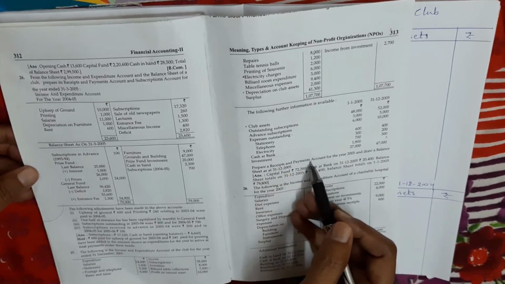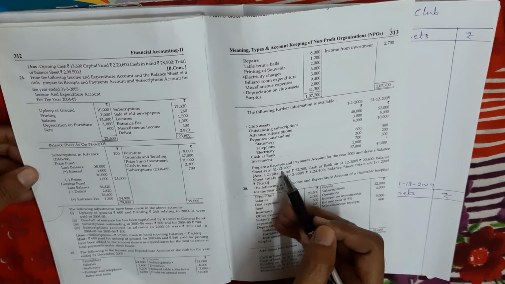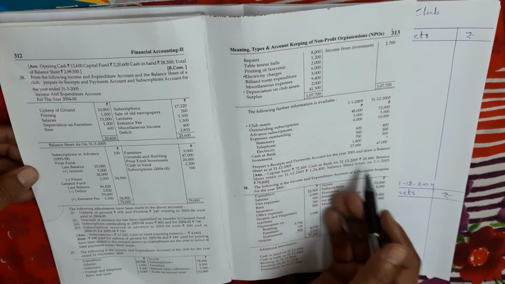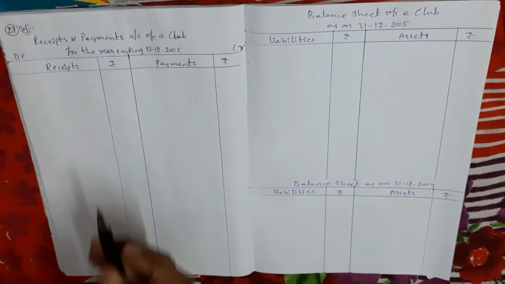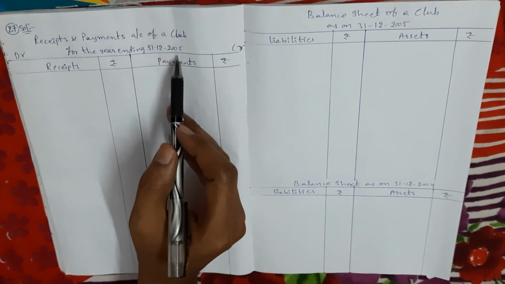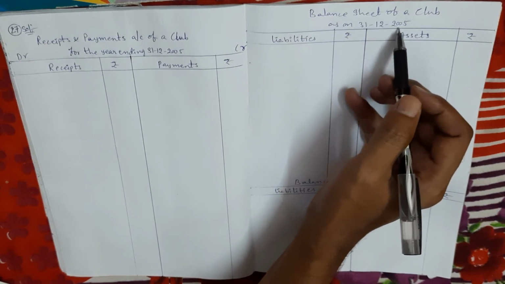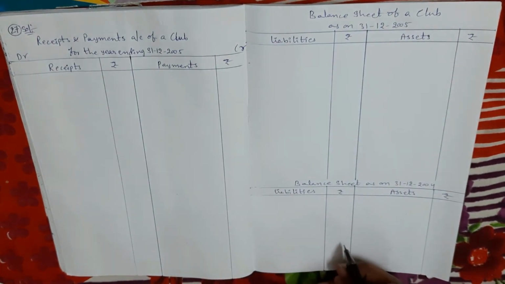So prepare a receipts and payments account for the year 2005 and draw a balance sheet as on 31st December 2005. So my dears, here also capital fund is not given, so we need to prepare last year balance sheet. So here I first prepared the receipts and payments account of the club for the year ending 31st December 2005 and the balance sheet of the club as on 31st December 2005. I also prepared last year balance sheet to find out the capital fund amount.